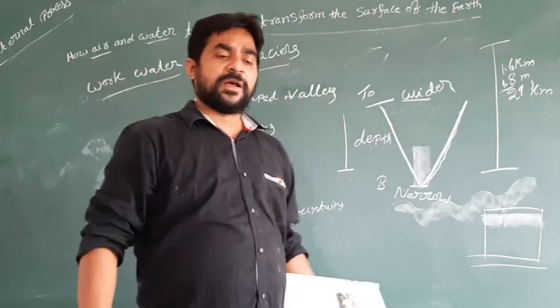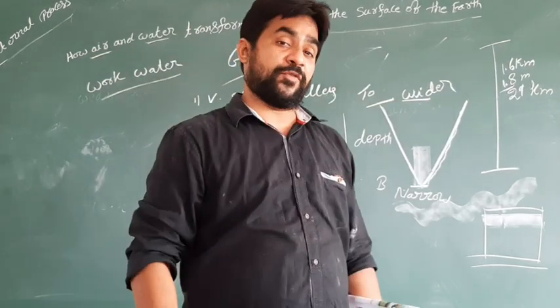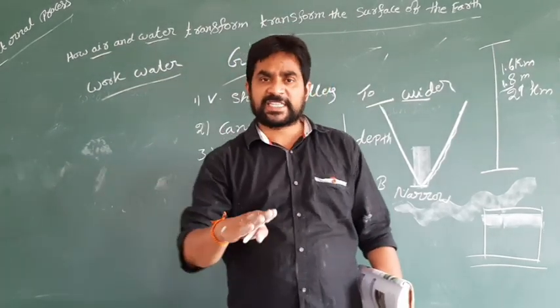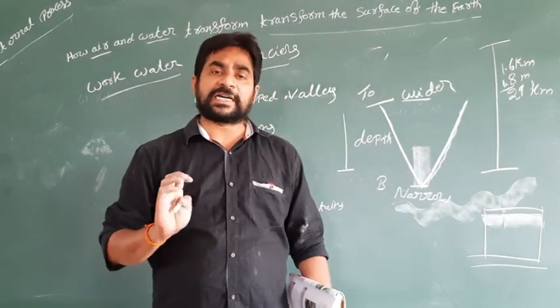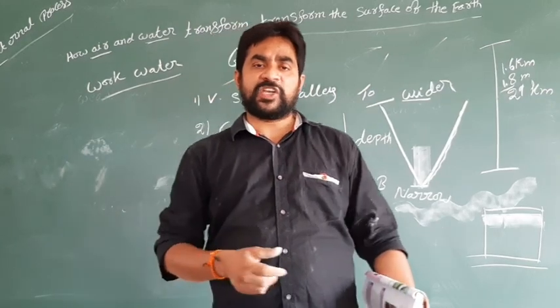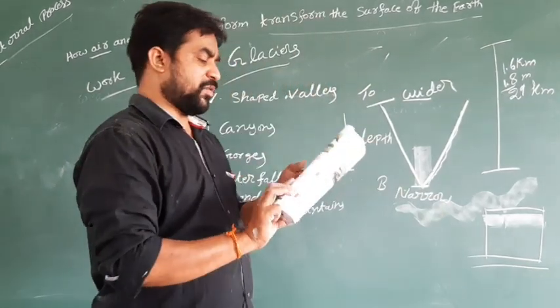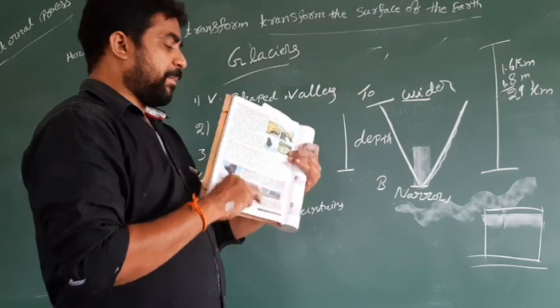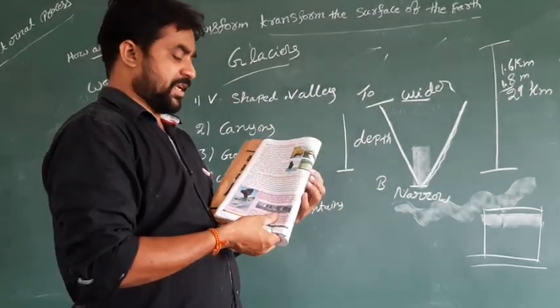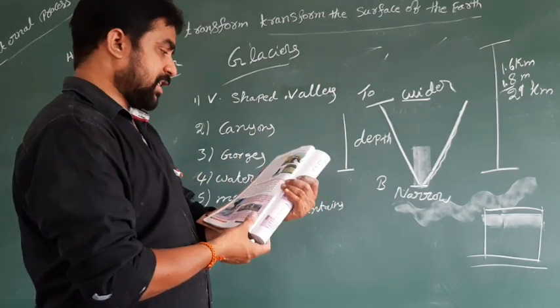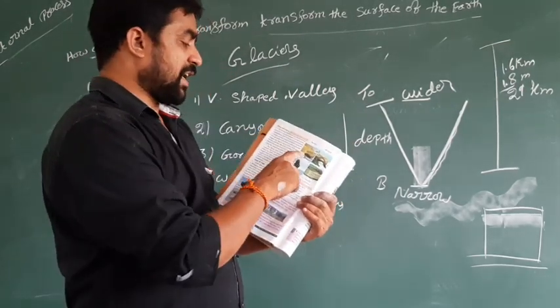Now see that because of the work of waves, wave meaning rising and falling of water, what will happen? What areas are formed in the region of the world? In your textbook, on page number 24, four pictures are given. One is called a sea cave.